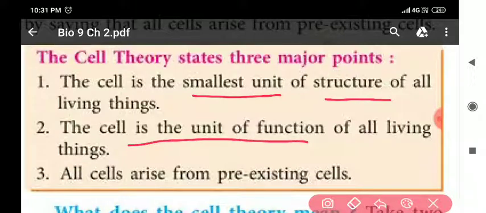It means that all the functions in a living being are carried out by cells. And the third, the important one: all cells arise from pre-existing cells. It means new cells arise from pre-existing cells. These main postulates of the cell theory are very important from the exam point of view, my dear students.